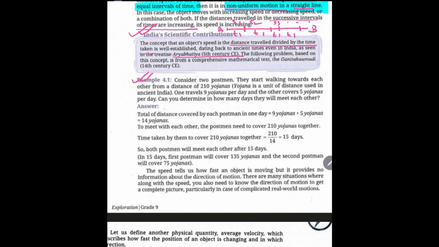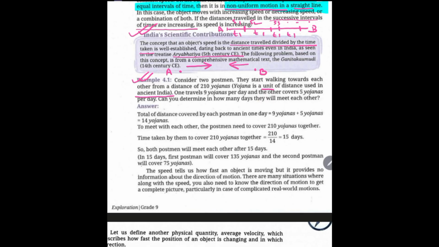Consider two postmen. They start walking towards each other. This is postman A. This is postman B. A is moving towards B. B is moving towards A. From a distance of 210 yojanas. Now, this is an ancient unit of distance which was used in India. And with that unit, they are moving. They are 210 yojanas apart.